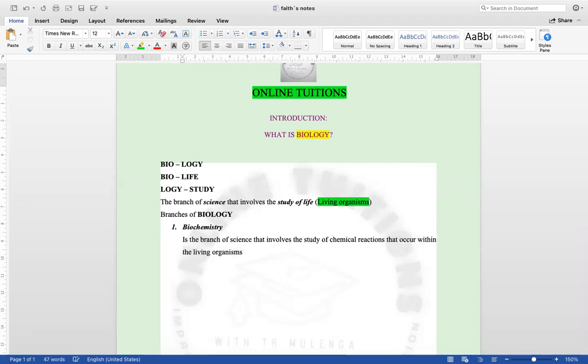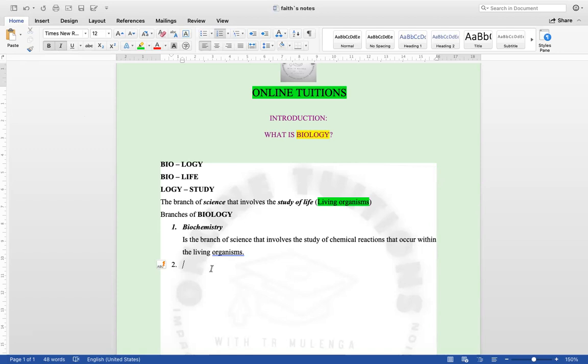So there are a lot of chemical reactions in life. Some chemical reactions can even happen within the atmosphere. Some of these chemical reactions can happen within the rocks, which are non-living. Some of these chemical reactions do happen actually within the living organism. So the branch of science that deals with such kind of study is what we are calling biochemistry. So there are many reactions and they happen in different places.